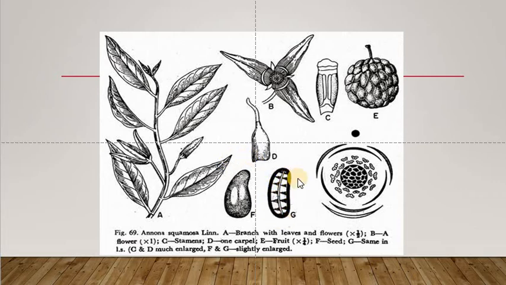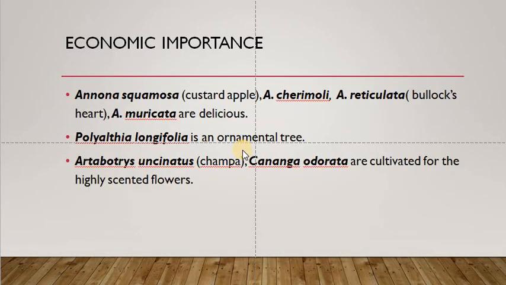And if you see the seeds, the seed wall has formed into so many spine-like structures. The seed has endosperm. The seed wall branches into the endosperm like this, forming ruminations. Such an endosperm is called ruminate endosperm.